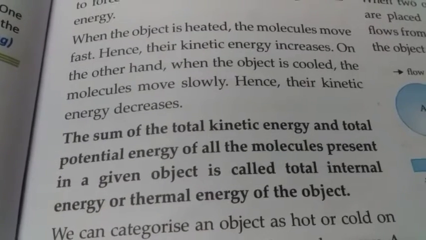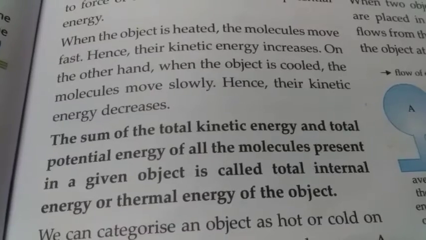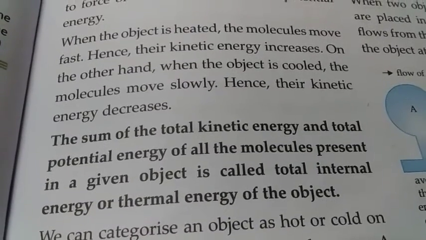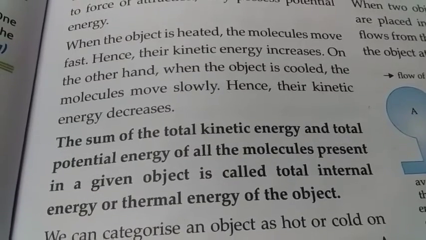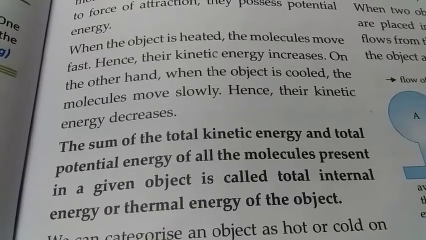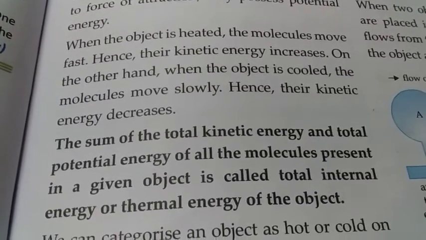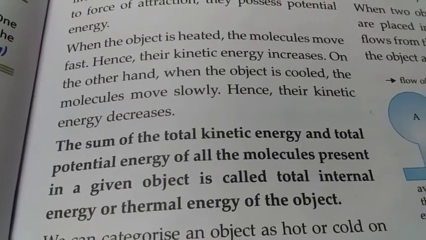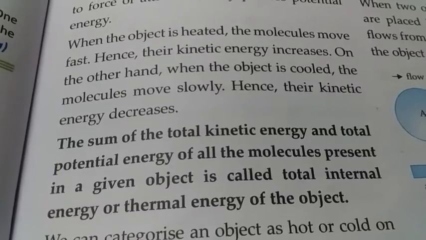The sum of the total kinetic energy and total potential energy of all the molecules present in a given object is called the total internal energy or thermal energy of the object. Now what is thermal energy or total internal energy? That is the sum of the total kinetic energy and total potential energy of all the molecules present in a given object.